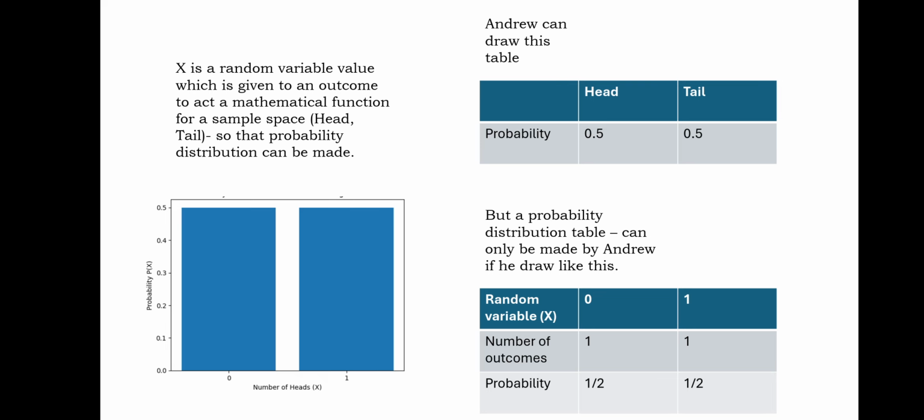That is the meaning of a random variable. Our outcomes were head and tail, so we give them a mathematical function. In order to act on that probability, to solve it in a mathematical way, we have to give each outcome a value. Our value of head was 0 and the value of tail was 1.